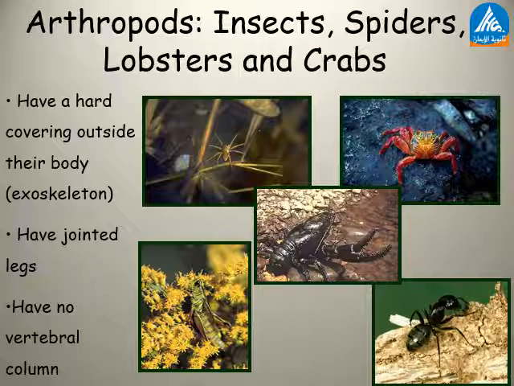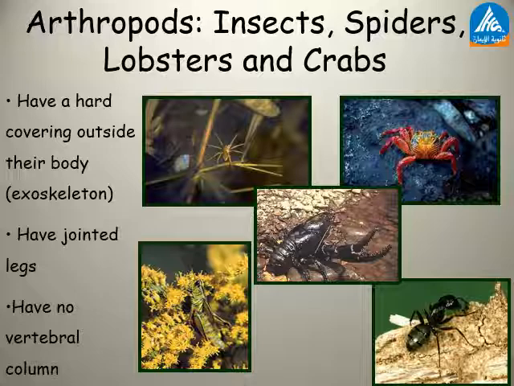So again, arthropods include insects, spiders, lobsters, and crabs. They are invertebrates because they have no vertebral column. They have a hard covering outside their body, which is called an exoskeleton, and they have jointed legs.